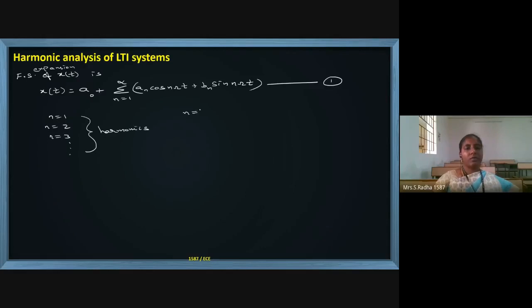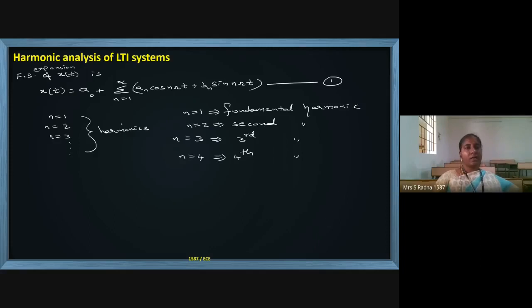N equal to 1 means it is the fundamental harmonic. N equal to 2 means this is the second harmonic. N equal to 3 means the third harmonic, then the fourth harmonic, etc. In the expansion equation 1, we are having harmonics of the signal. Based on that, we are doing analysis on the system.